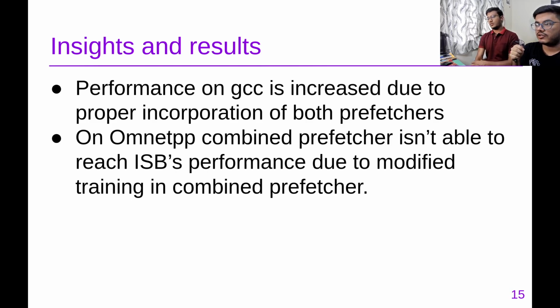And on Omnet we see that it is able to reach the ISB performance, specifically due to how it is trained. If we train ISB on the midstream, it gains performance on Omnet, but for that the other benchmarks are hurting. So we have to decide which side to go, some middle ground for that.